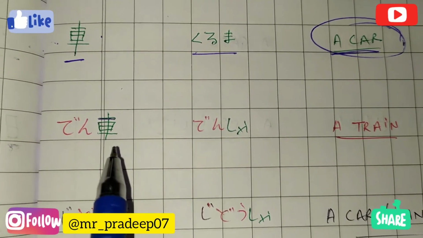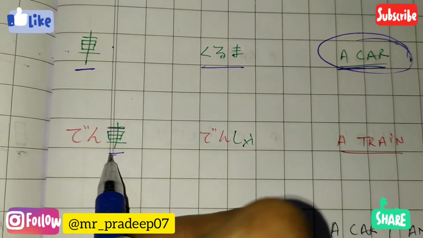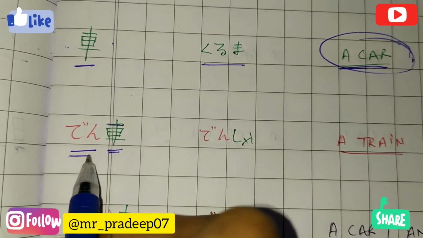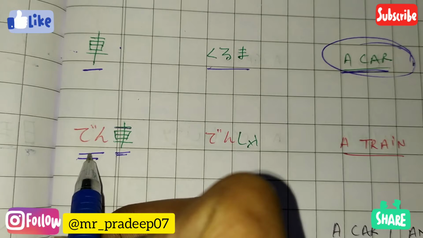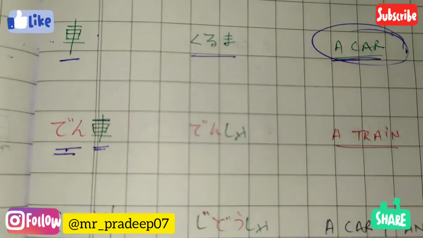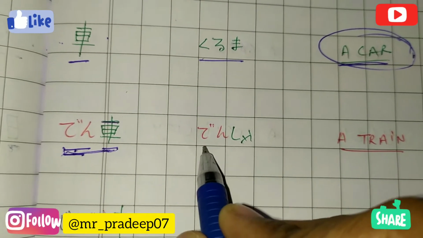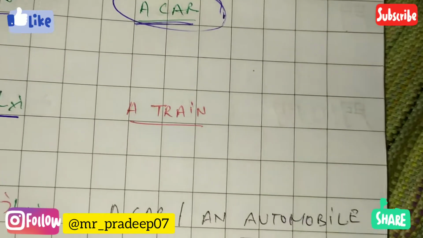The next meaning of this, if we are writing this kanji as a suffix, and before it as a prefix we are writing a different kanji, we'll read about it later. If you are writing both together, then it would become densha. Densha means a train.